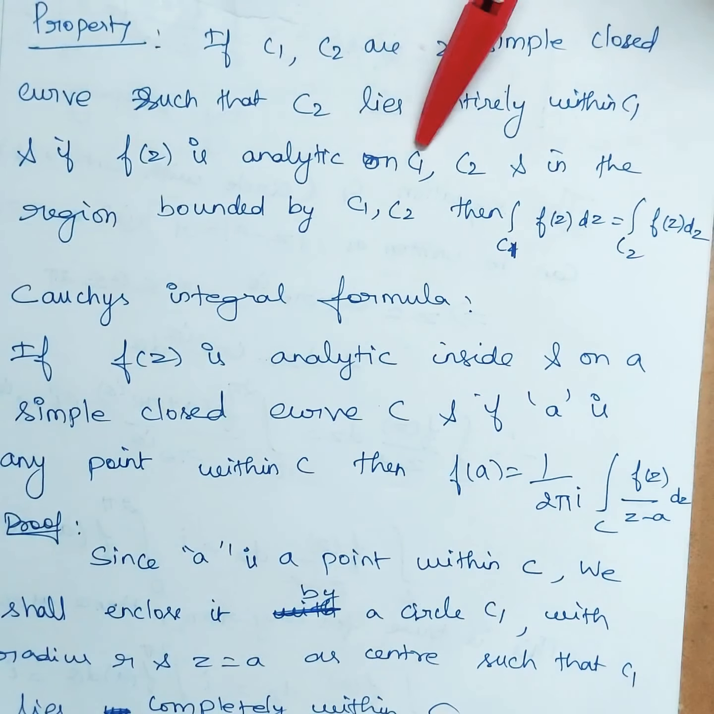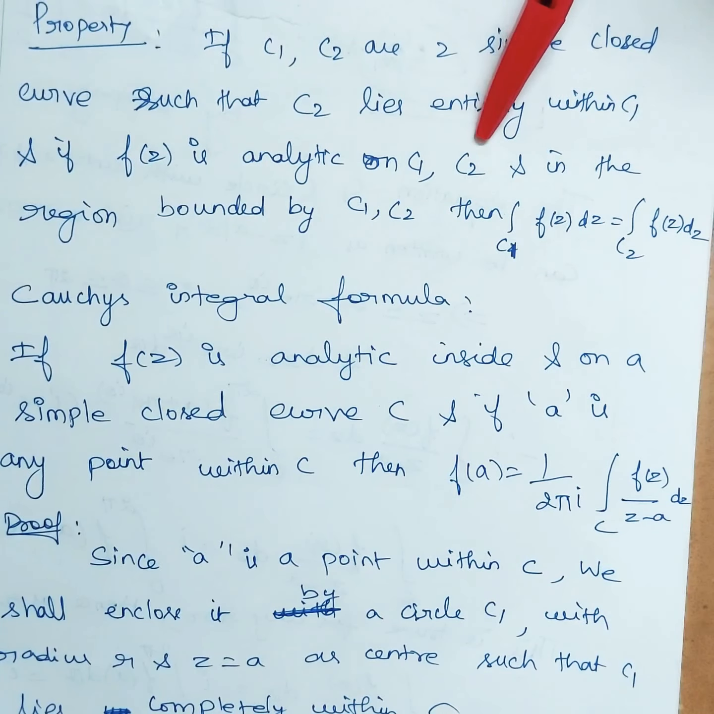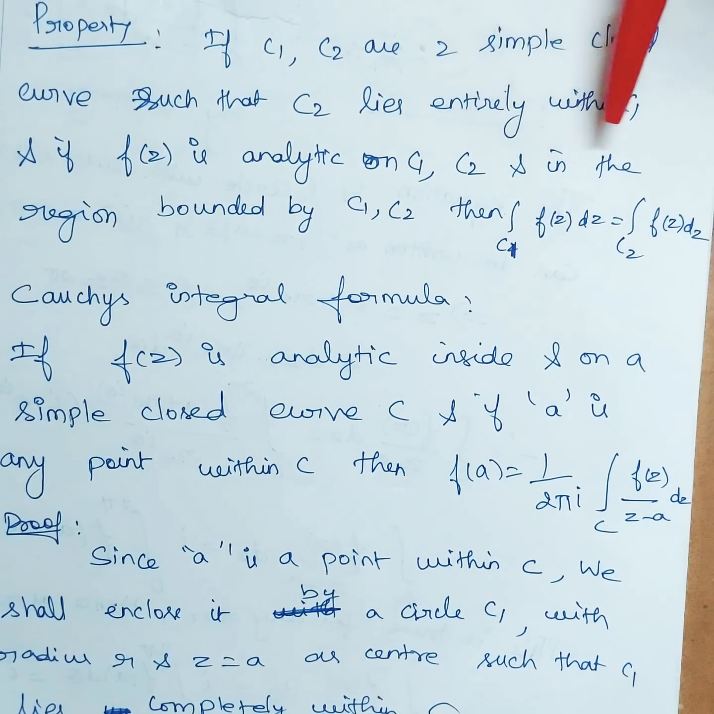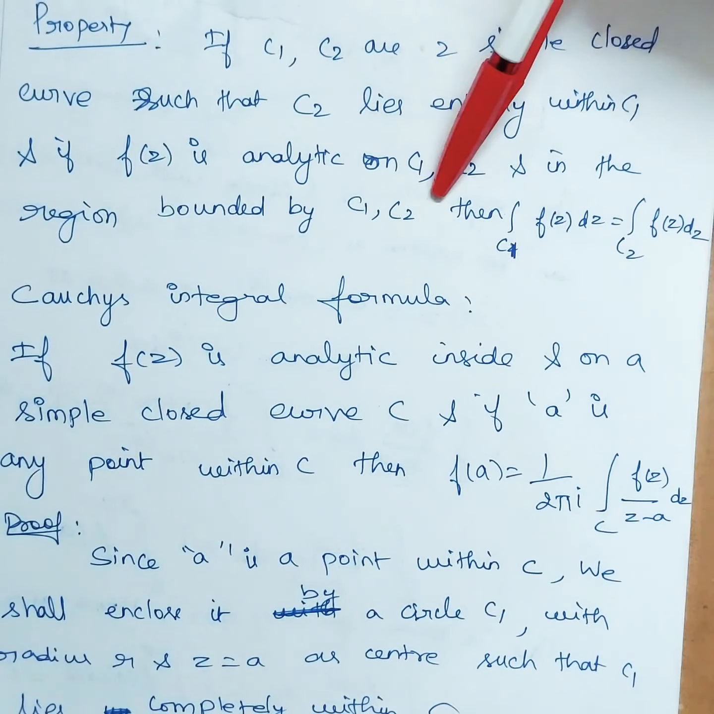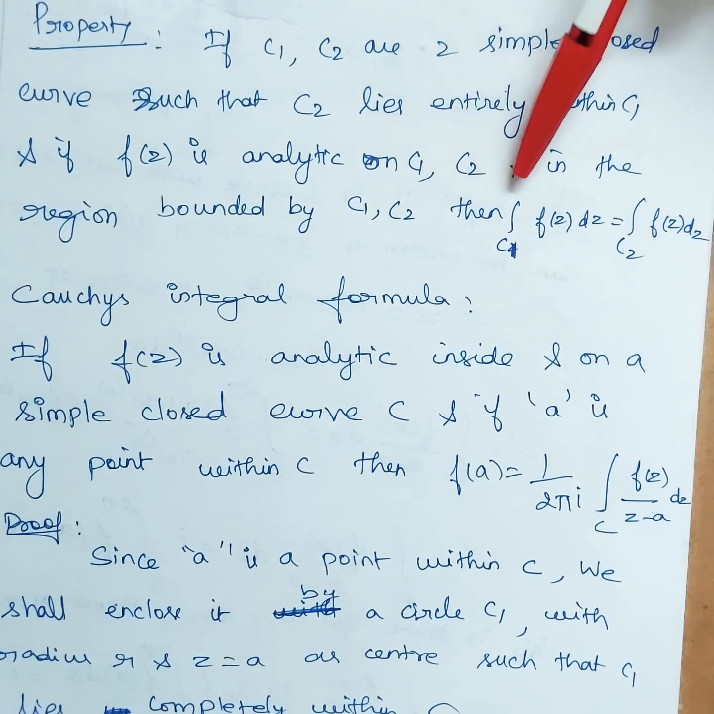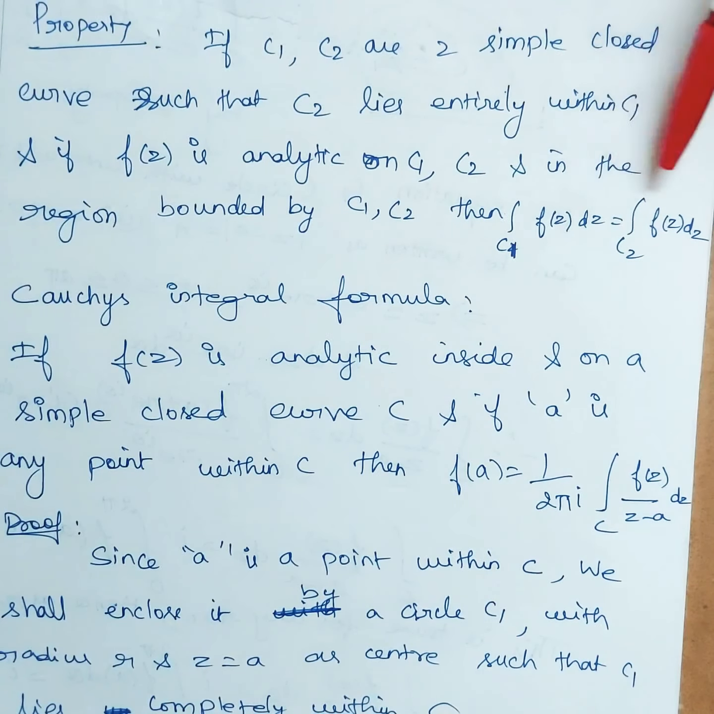And if f of z is analytic on C1 and C2, on both the curves and in the region bounded by C1, C2, then integral over C1 f of z dz is equal to integral over C2 f of z dz. Just now we saw line integral. So what I'm saying is the integral along the curve C1 of the function is the same as the integral along C2 of that same function. If I draw the diagram, it is like this. The outer curve is C1, the inner curve is C2.